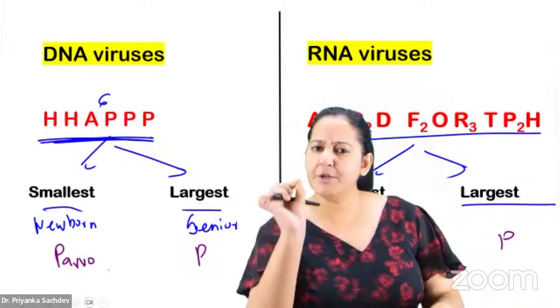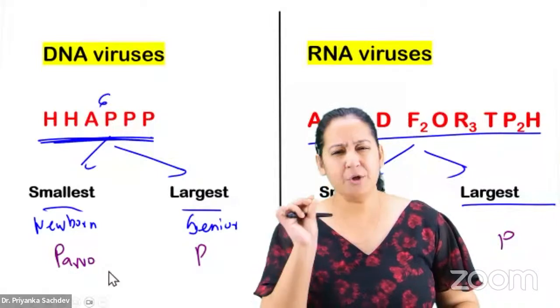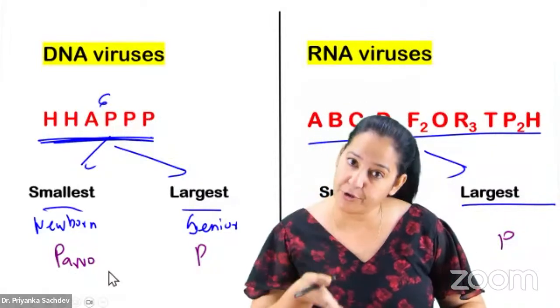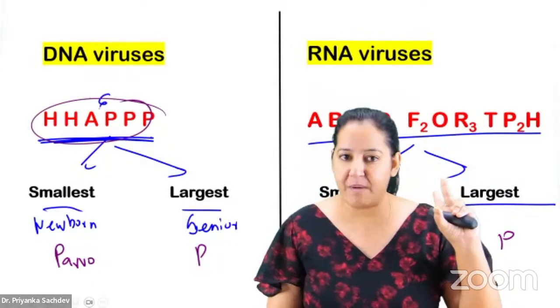I learned Parvo is a newborn girl. Parvo is a girl's name. Imagine, Parvo is a newborn, cute little girl. You will never forget. It is the smallest member, born today only. So among the DNA viruses, Parvo is the newborn, the smallest member among the DNA.